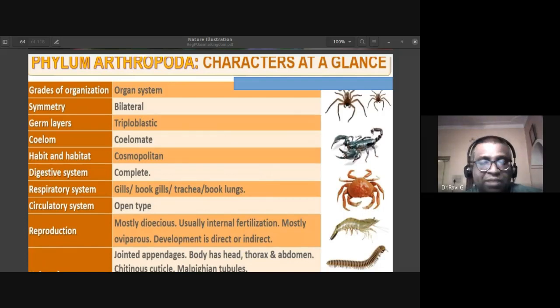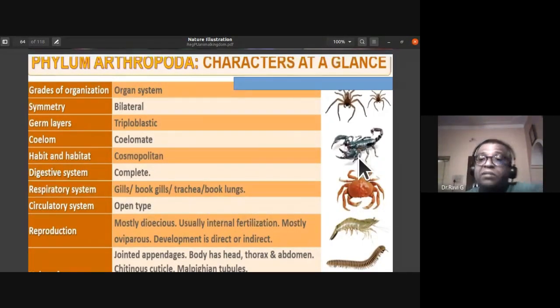Okay, so that is one thing that you have to remember about. Then you also have scorpion. They have ovoviviparous condition. See, most of the insects are all egg-laying, so we call them oviparous.